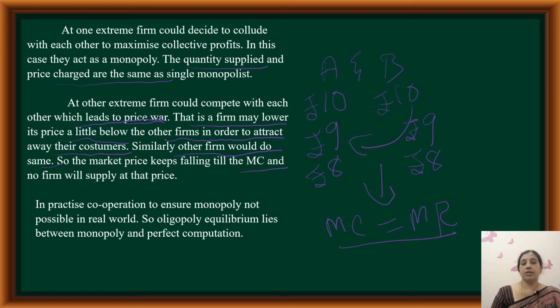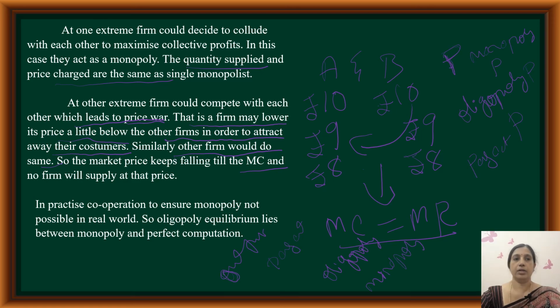In practice, cooperation to ensure monopoly is not possible in the real world. So oligopoly equilibrium lies between monopoly and perfect competition. Dear students, I told you oligopoly equilibrium lies between monopoly and perfect competition. Equilibrium means the determination of price and output.